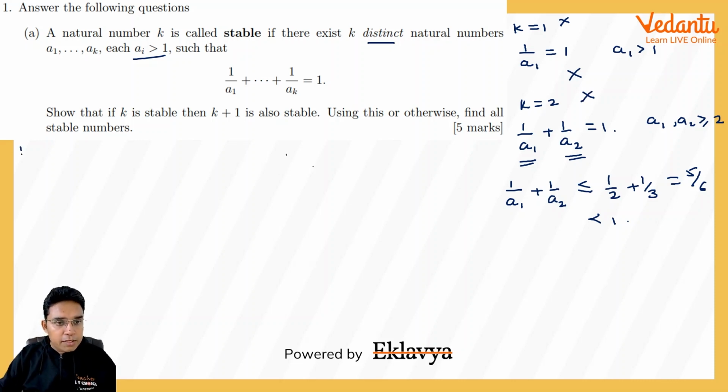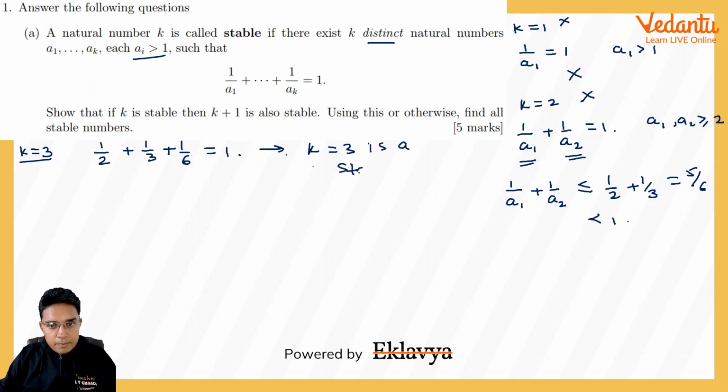Now coming to k equal to 3. Now dear all, if you have done some questions on number system or somewhere else also, you may remember this result that 1 by 2 plus 1 by 3 plus 1 by 6, if you add, becomes equal to 1. This clearly tells us that k equal to 3 is a stable number. But if you do not remember this result, then also you can find what the three numbers would be.